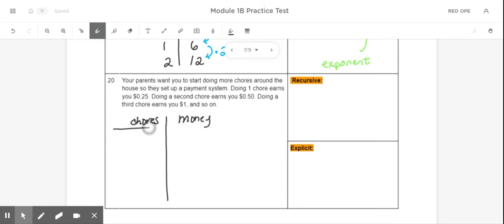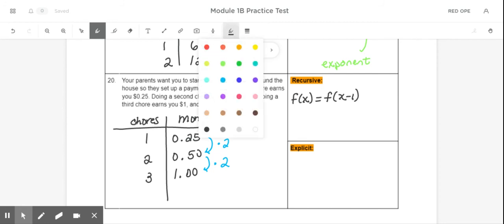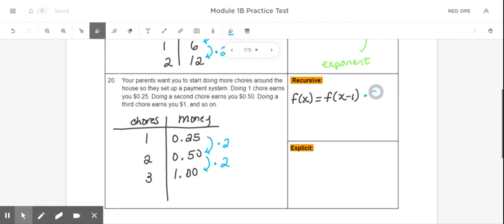So one chore earns you 25 cents. 2 chores earns you 50 cents. 3 chores earns you $1. It seems to me the pattern here is that we are multiplying by 2 each time. So when I go to write my recursive equation, I'm going to start it the way I always start, which is f of x equals f of x minus 1, and then I'm going to use my pattern, which is times 2.